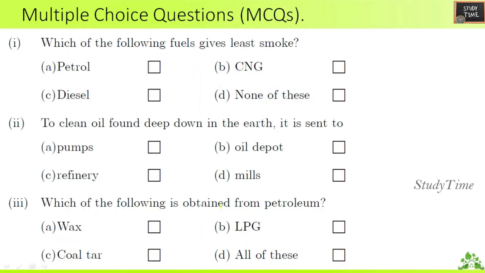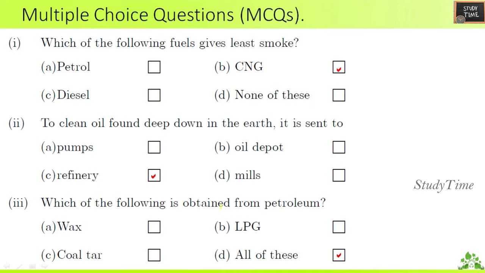Multiple choice questions. First question, which of these gives the least smoke when compared to petrol, CNG, diesel? So we can say CNG. Second question, to clean oil found deep down in the earth, it is sent to a refinery. Third question, which of the following is obtained from petroleum?